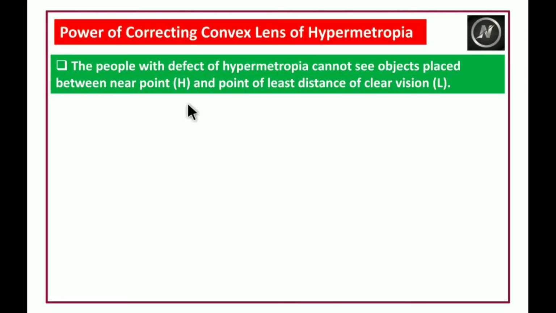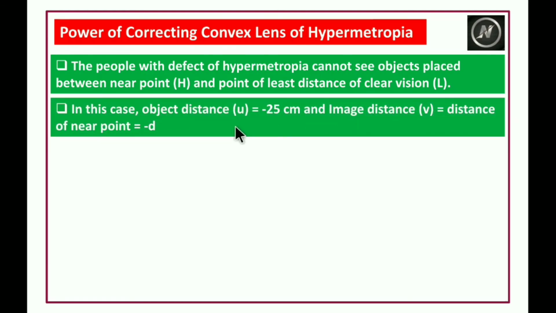The people with defect of hypermetropia cannot see objects placed between near point H and point of least distance of clear vision.